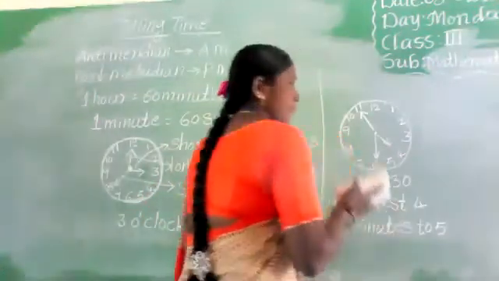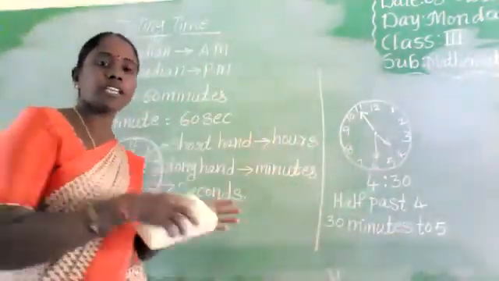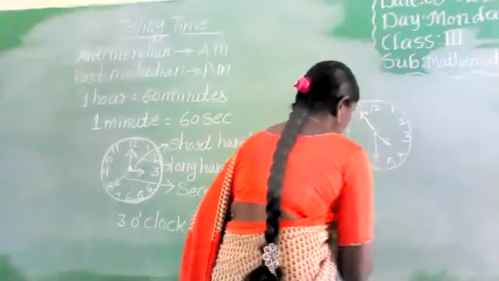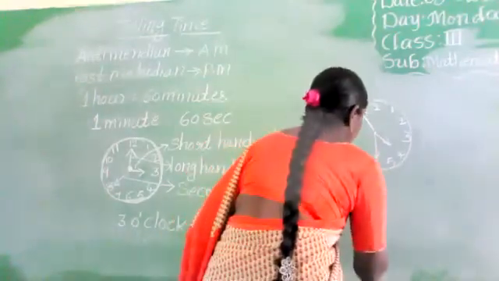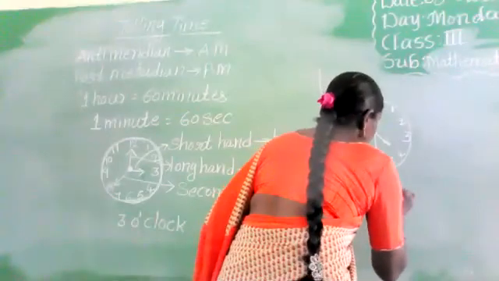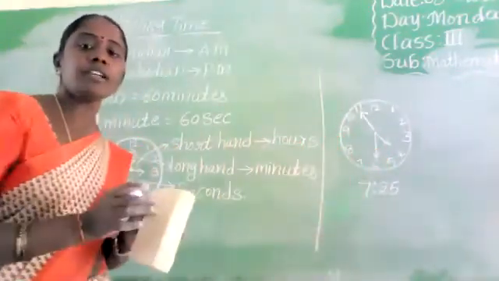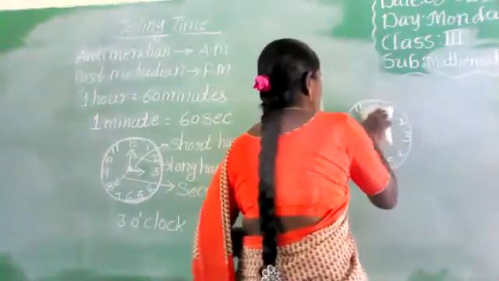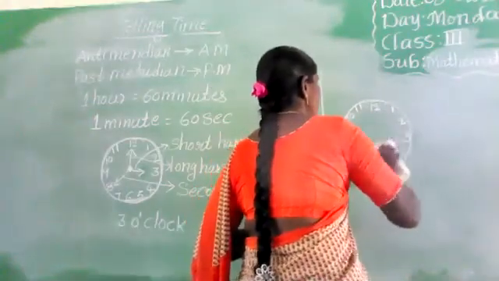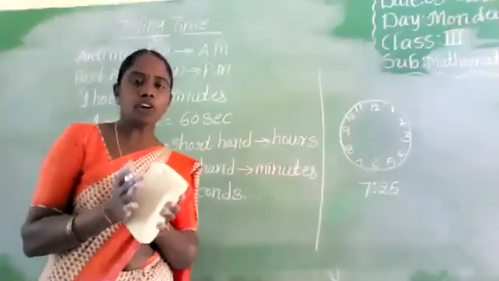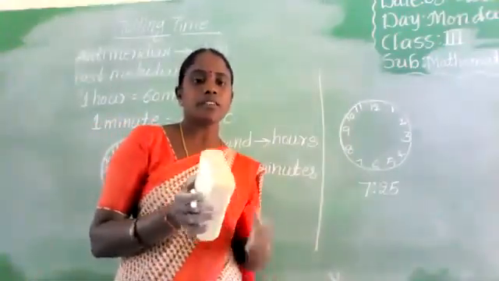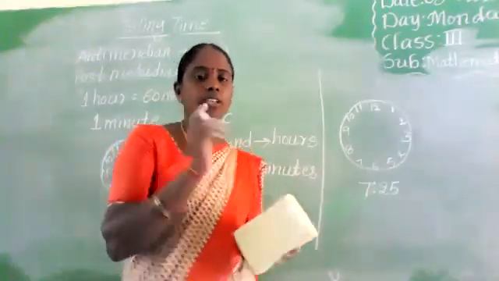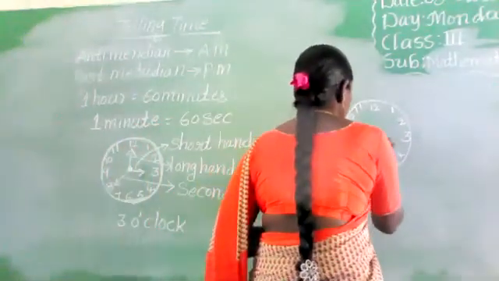Next, in this same class, how to show time. Now we are giving the time here, but how to show time? Now I am writing the time here: 7:25. How to show this 7:25 on a clock? 7:25. What does 7 indicate first of all? 7 indicates hours. Yes, we have to draw the short hand first at 7 o'clock.